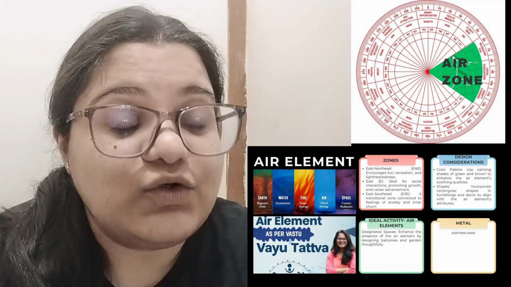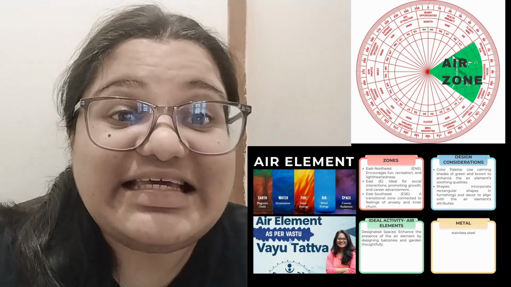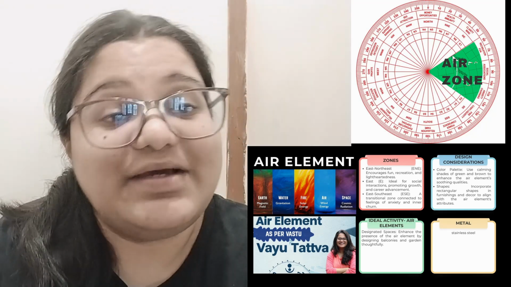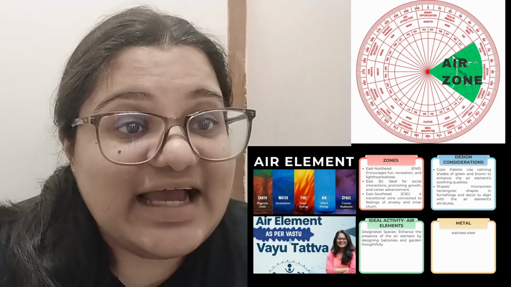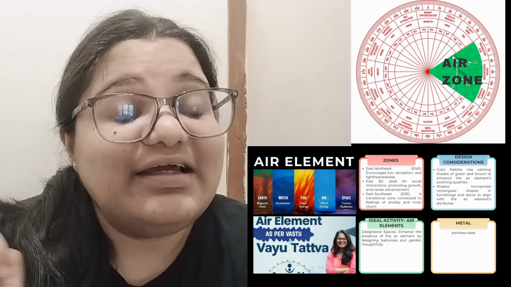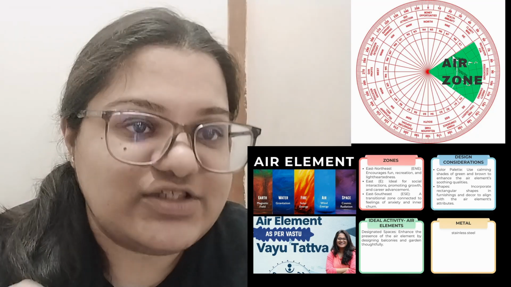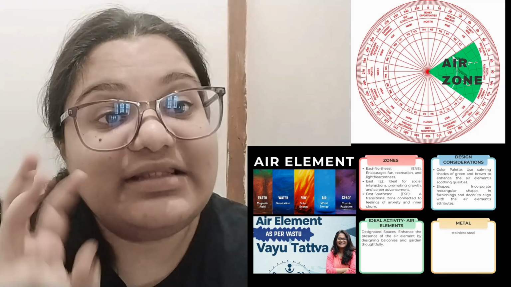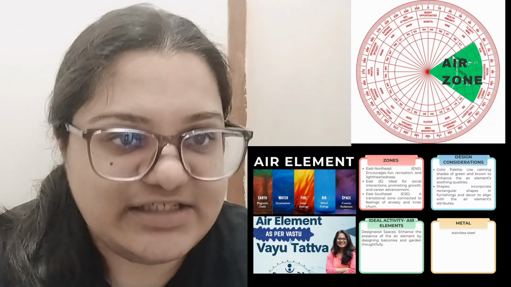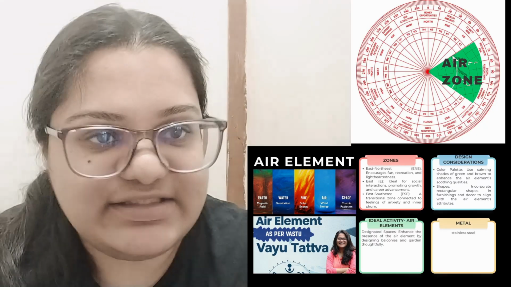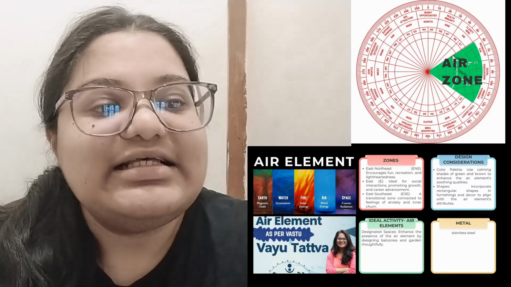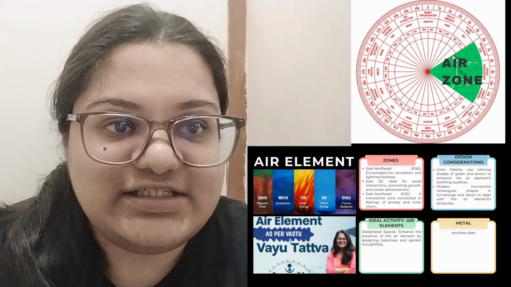The third zone associated with this is the east southeast zone, which is basically related to anxiety and churning. And again, east southeast is also a transition zone. We'll come into this later, but these three are the major zones that the element of air is related with. Next, let us come into understanding the design considerations.